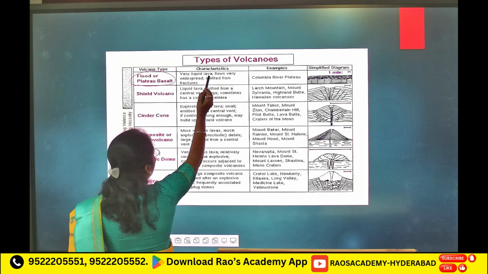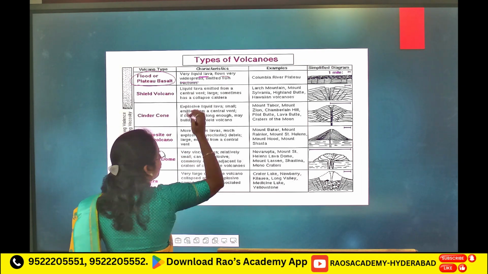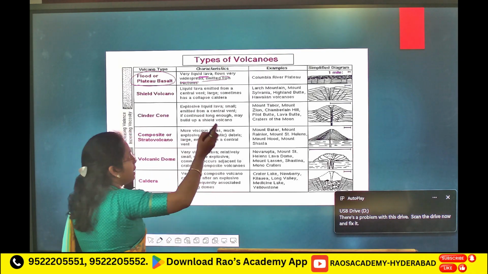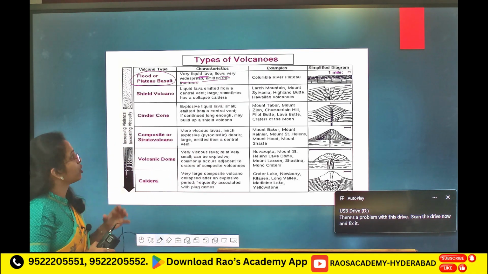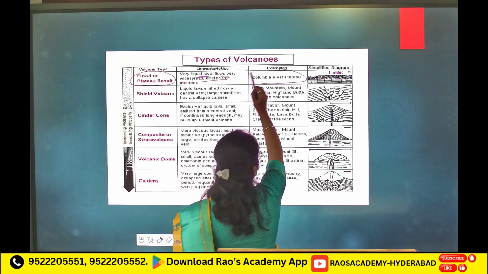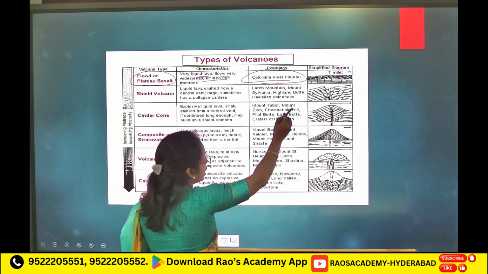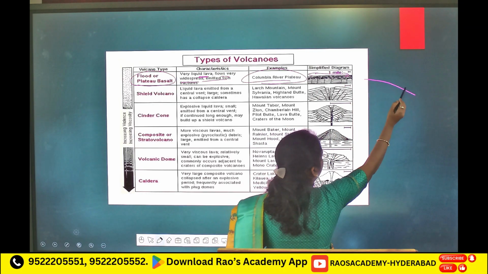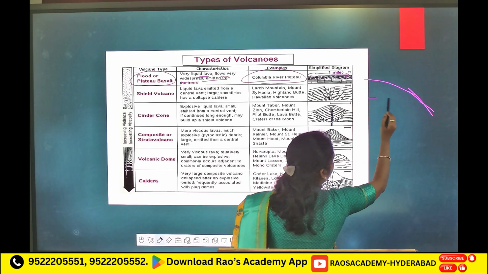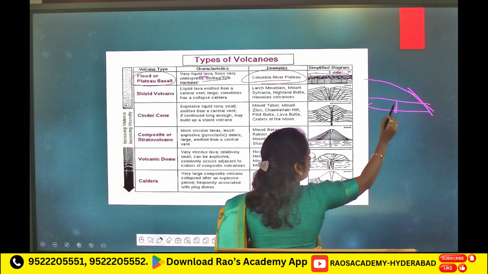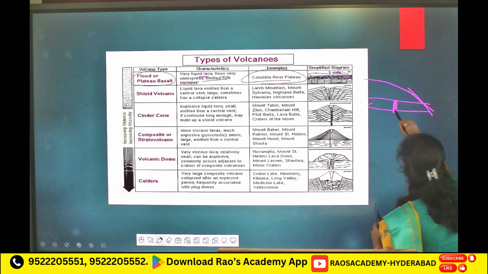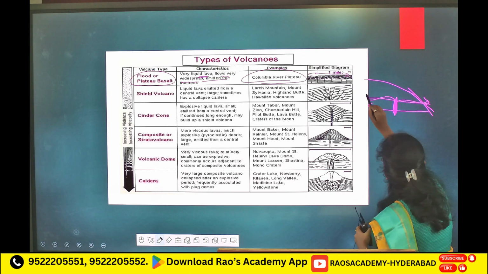Very liquid lava flows very wide and it spreads widely, emitted from fractures. Columbia River Plateau, examples you can read in PPT here. Wide spreading. One fissure is there, that volcanic shape you don't find, and from this fissure, this crack, the lava flows like this.